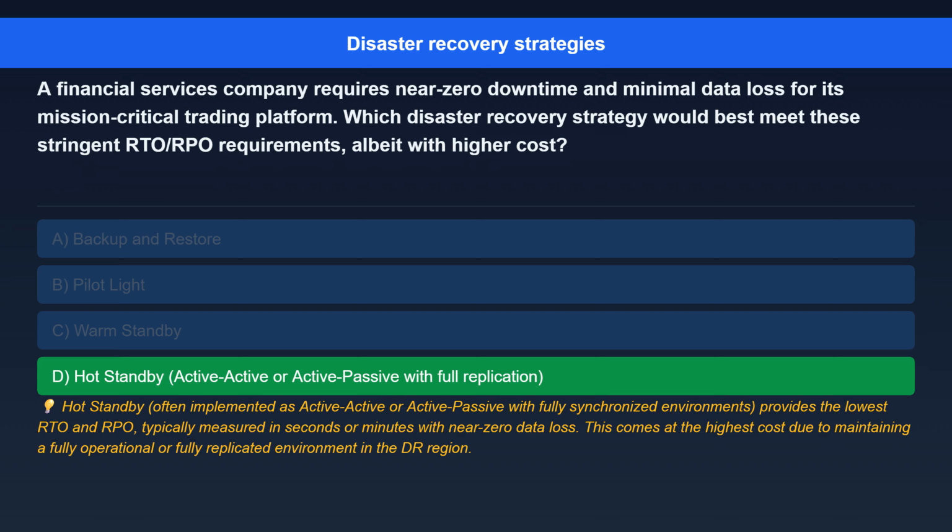Here's the explanation. Hot standby, often implemented as active-active or active-passive with fully synchronized environments, provides the lowest RTO and RPO, typically measured in seconds or minutes with near-zero data loss. This comes at the highest cost, due to maintaining a fully operational or fully replicated environment in the DR region.